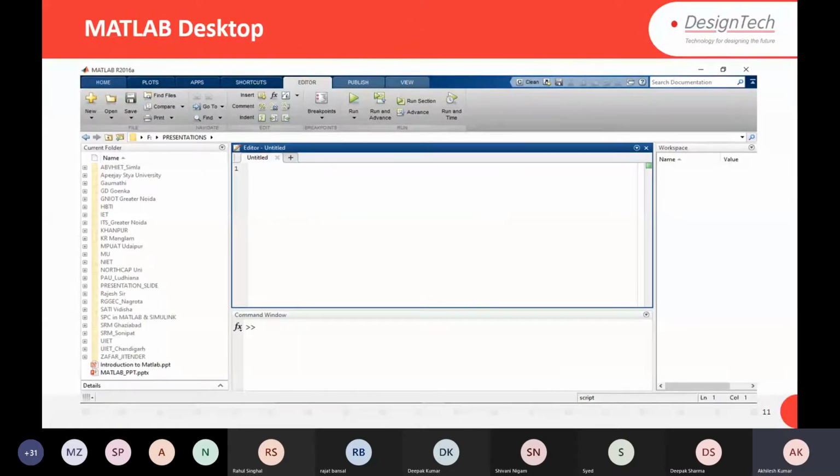Perfect. Okay. Now about the MATLAB user interface. What is a MATLAB environment? When you open MATLAB the first time, it will open like this. This is the current directory of MATLAB. Every software has its own directory. This is the MATLAB current directory on the left side, which you will see.